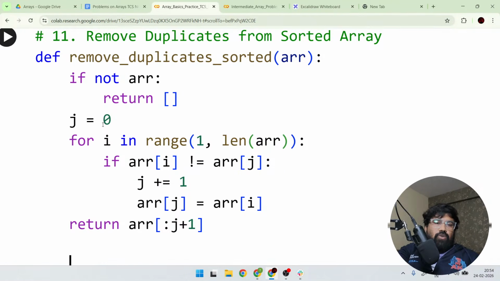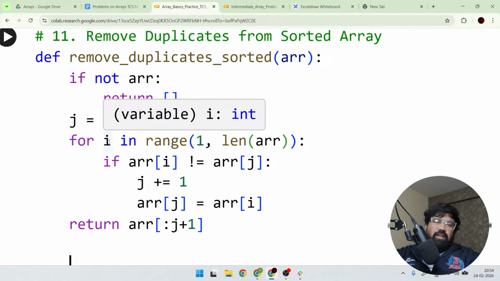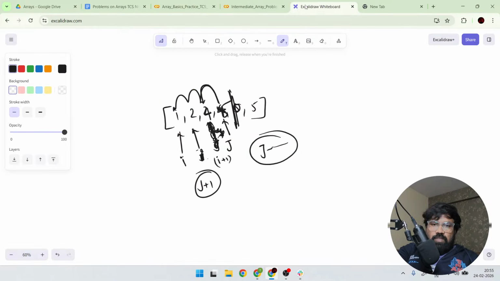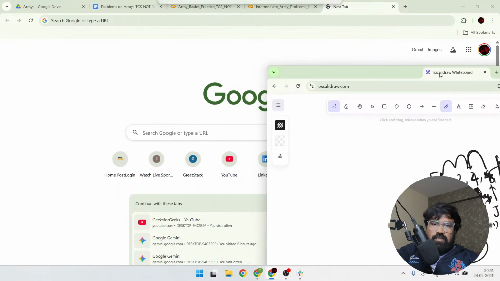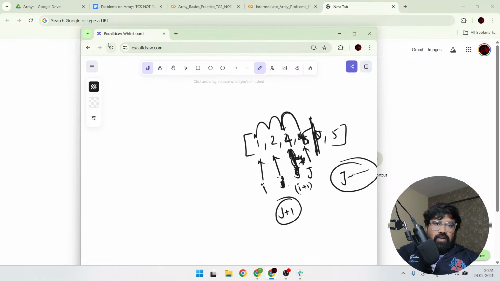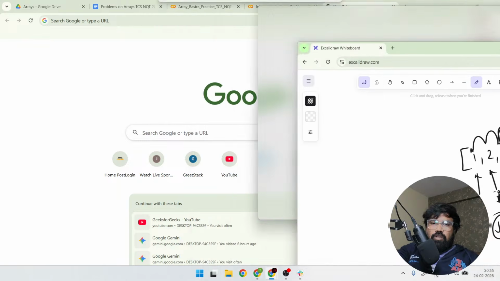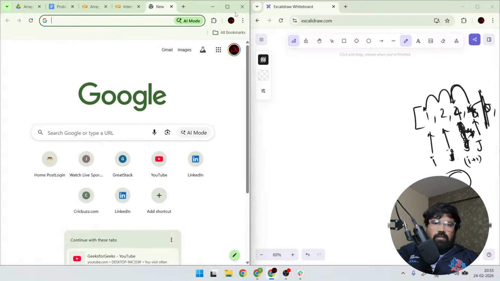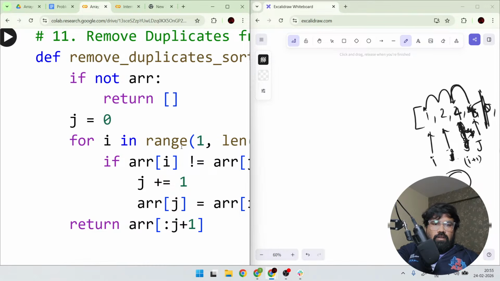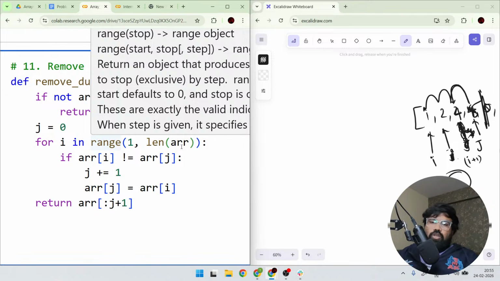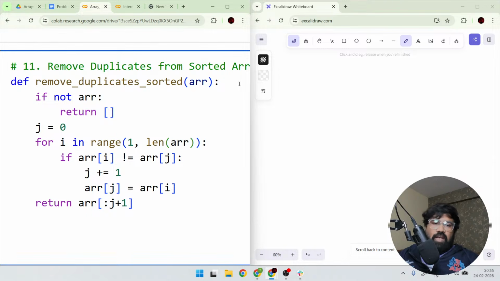See, j is equal to 0, I is equal to 1. Whatever the pointers are here, just give me a second. I would like to write the things, guys. So what I can do is I can split the screen so that you guys can watch it clearly. Okay, so I have code here. So how it will perform, I will write here.